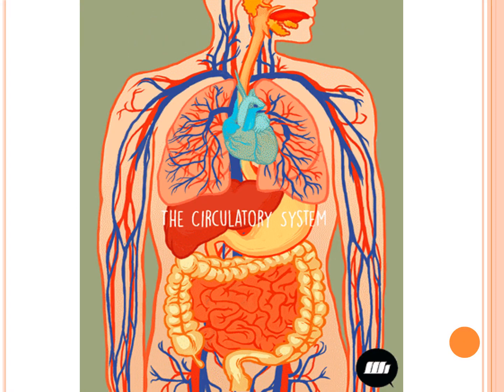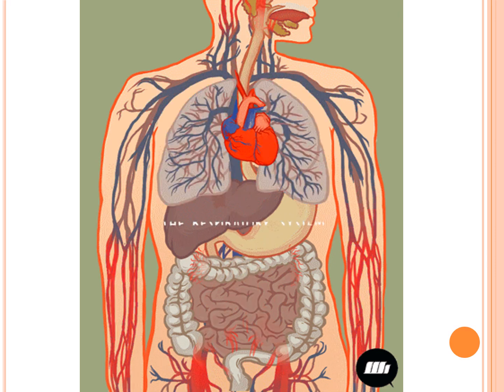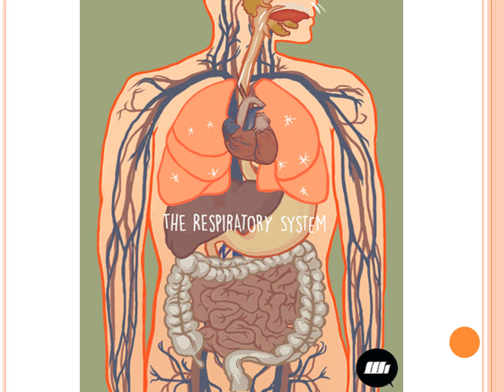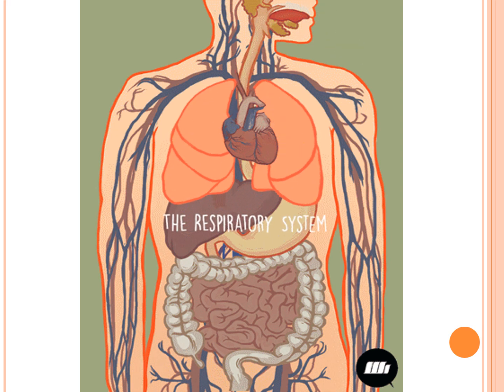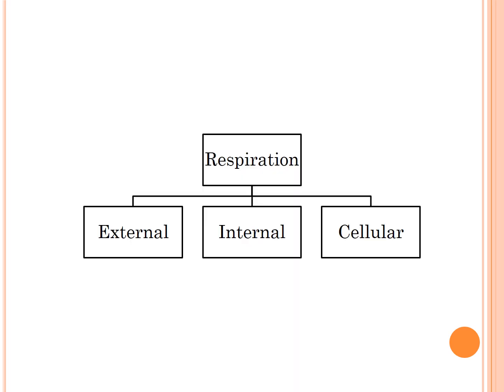These body systems work together and simultaneously in your body so that every different function of the body happens smoothly. Okay, so we are going to be learning two systems today, that is the circulatory system and the respiratory system. So today we are going to start with respiration. Respiration is of three types: external, internal and cellular. From that, we'll start first with external respiration.